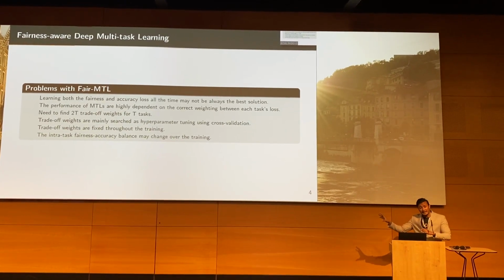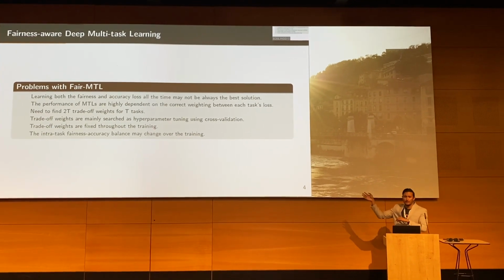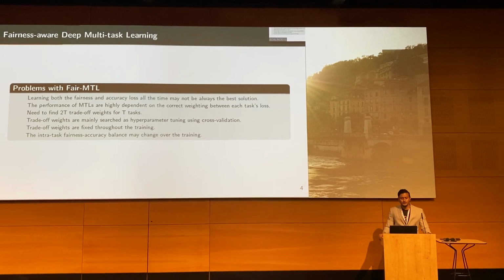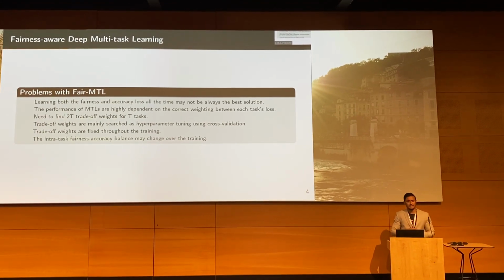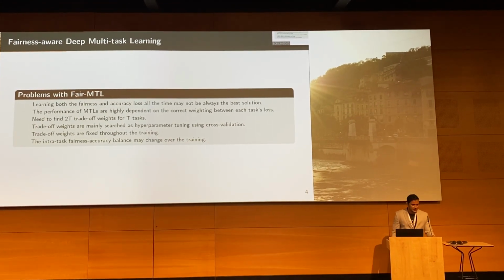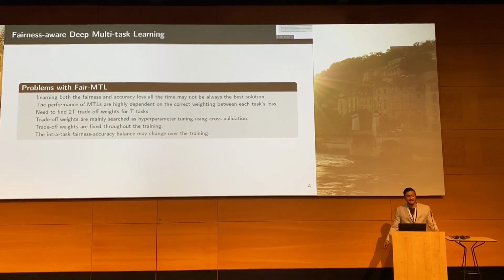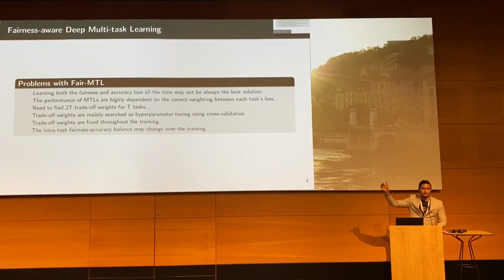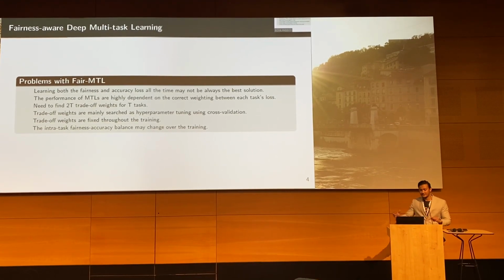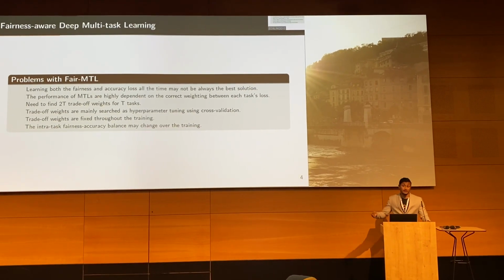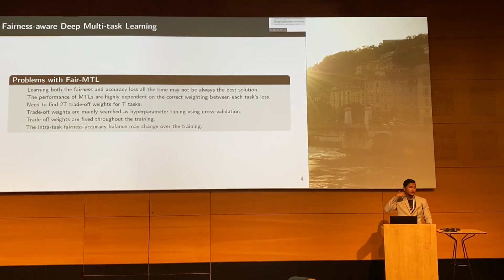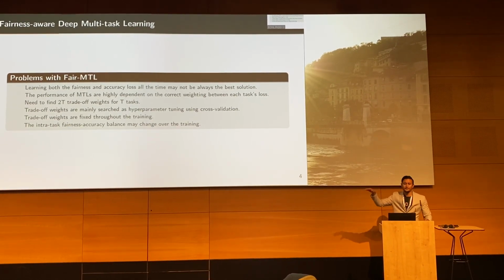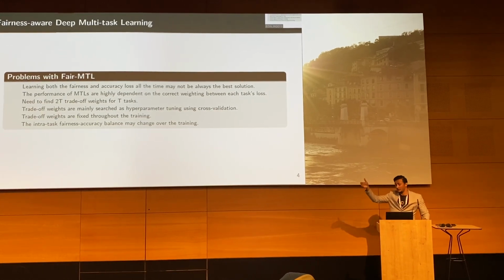And again, the only similar work that was proposed before us tried to find these trade-off weights as hyperparameters, that is, with cross validation, and then assumed that the fairness accuracy balance will never change throughout the training. So basically they fixed it, but that can also be problematic, because the fairness accuracy balance also depends on the current position of the model itself.